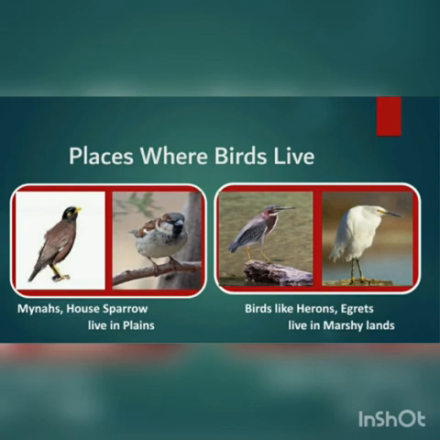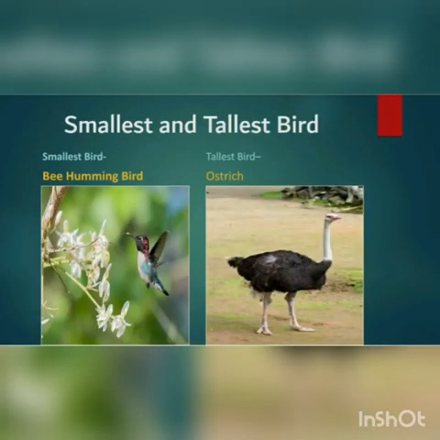Students, do you know the name of the smallest and tallest bird? The smallest bird is the bee hummingbird and the largest bird is the ostrich.